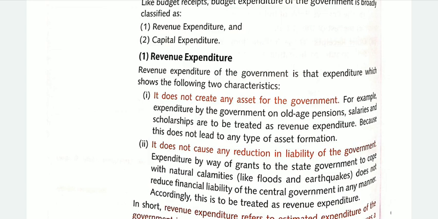For example, nowadays during COVID, the central government is providing funds to the state government for fighting COVID-19. It is providing emergency funds and also rations, or we can say food grains, to the people. These grants given by the government do not reduce the liability of the central government.